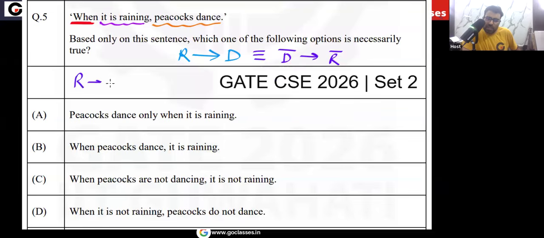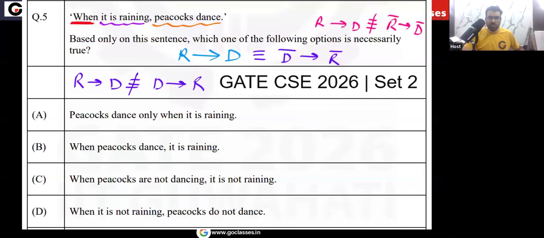Also remember, R implies D, that is not equivalent to D implies R. Also remember, R implies D, that is not equivalent to R bar implies D bar. Yes or no?